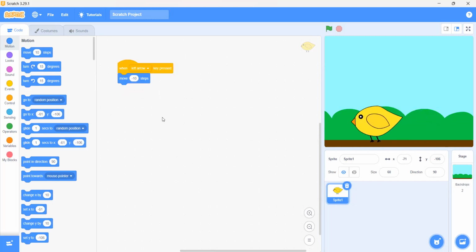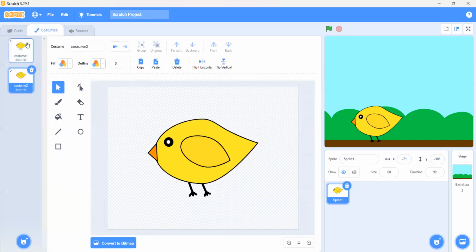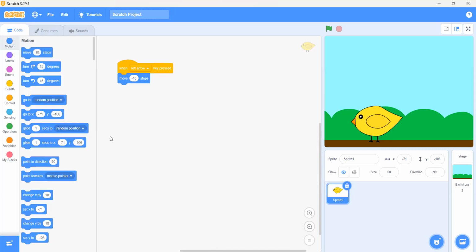But Mina, our sprite is just moving. It is not like its fur or its legs are moving. So which block should we use? We have made two costumes here. If we change our costumes one by one, it will look like our sprite's fur or legs are moving.